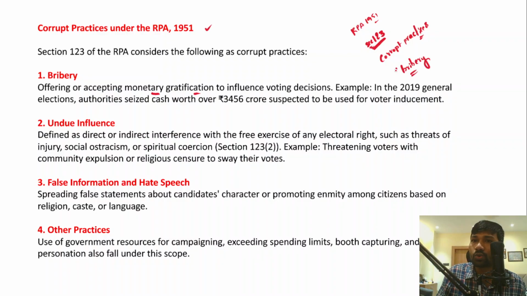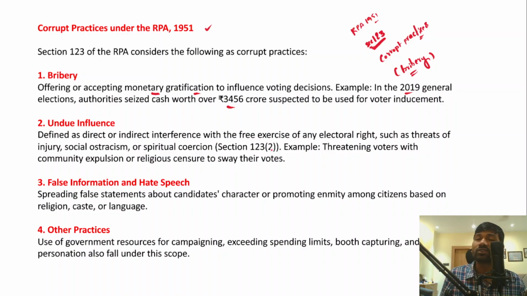So in India, bribery is one of the most pressing challenges, right? In fact, in the 2019 general elections, authorities seized over 3,456 crore rupees. Therefore, there is a huge influence of money power in the elections, and bribery is also one of the major issues that the Indian election process has been facing, right?